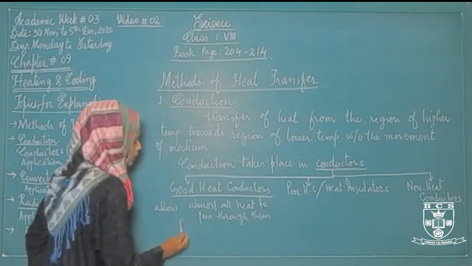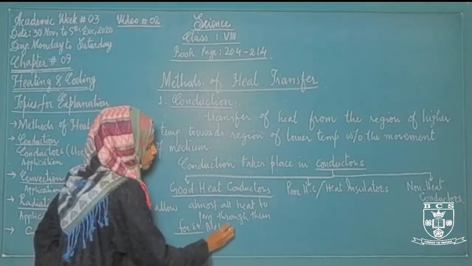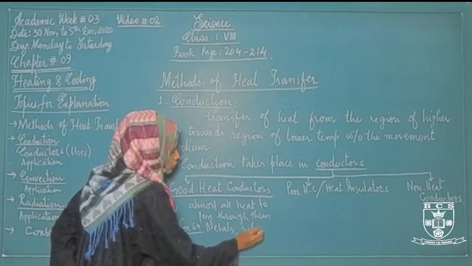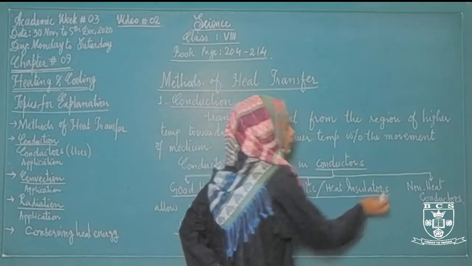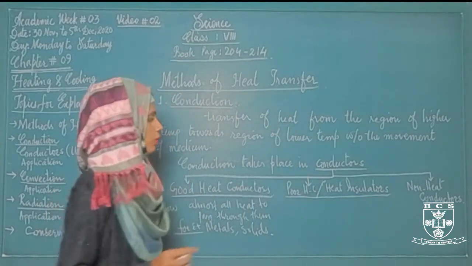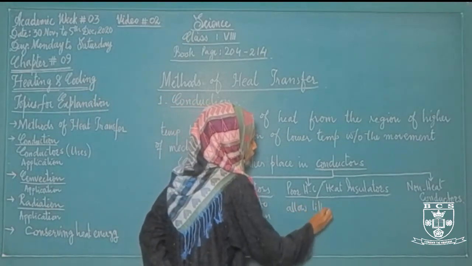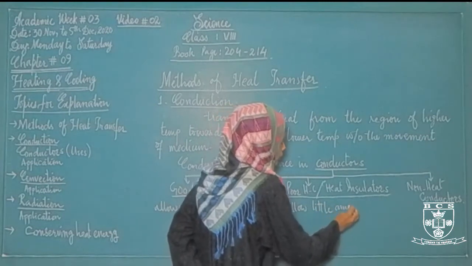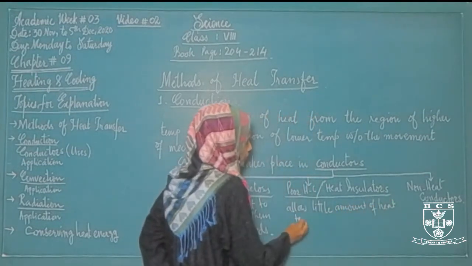For example, metals and solids. Whereas poor conductors and heat insulators are those materials or objects which allow a little amount of heat to pass through them.